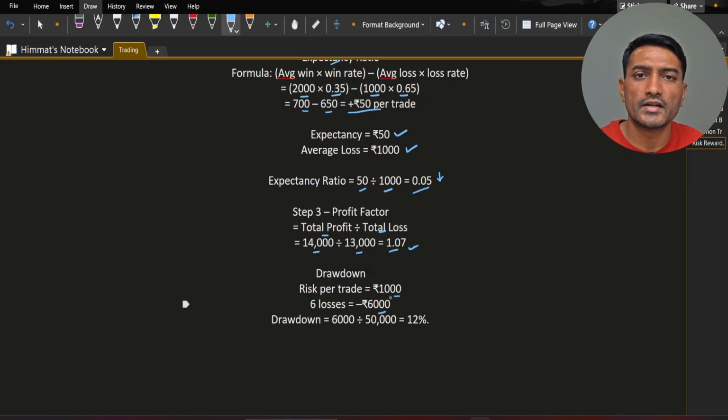Consider the drawdown. Risk per trade is 1000 and you will have 6 losing trades in a row. So you will lose 6,000. And if you start with 50,000 capital and you lose 6,000, you will have 44,000 in your account, and that needs to rebound. 6,000 divided by 50,000 is 12% of drawdown with this system. Hope you understand all these ratios.